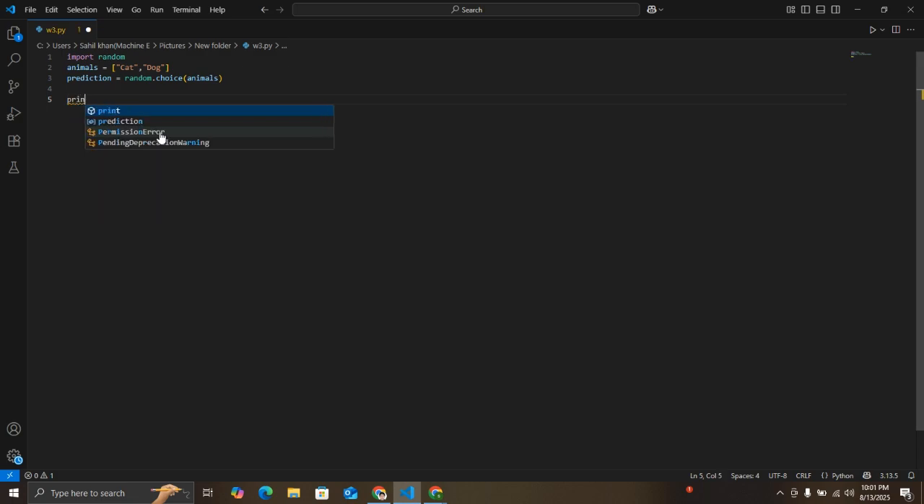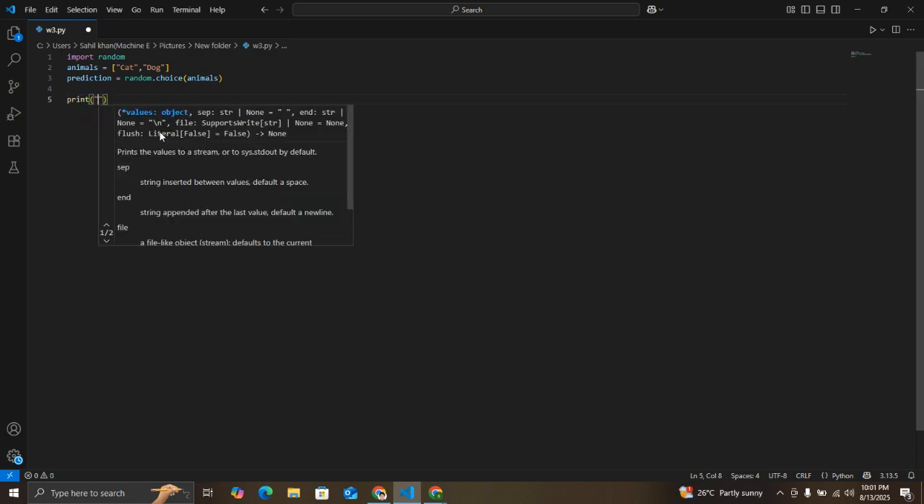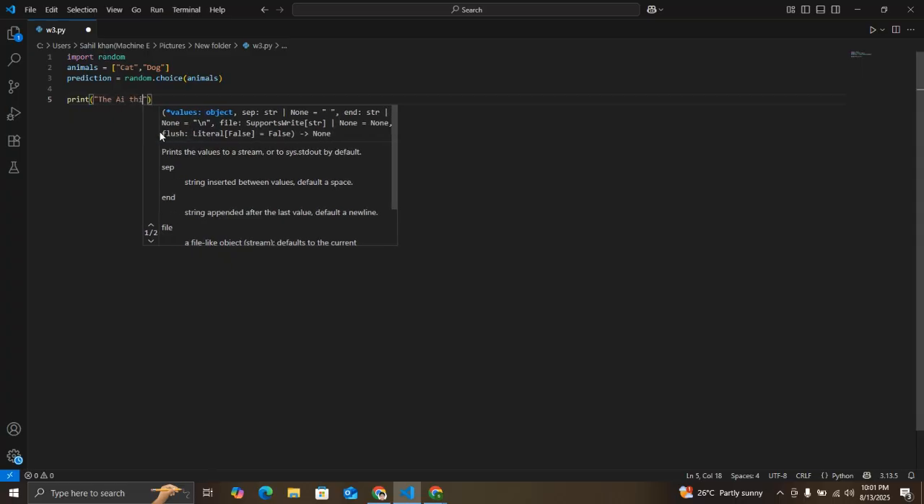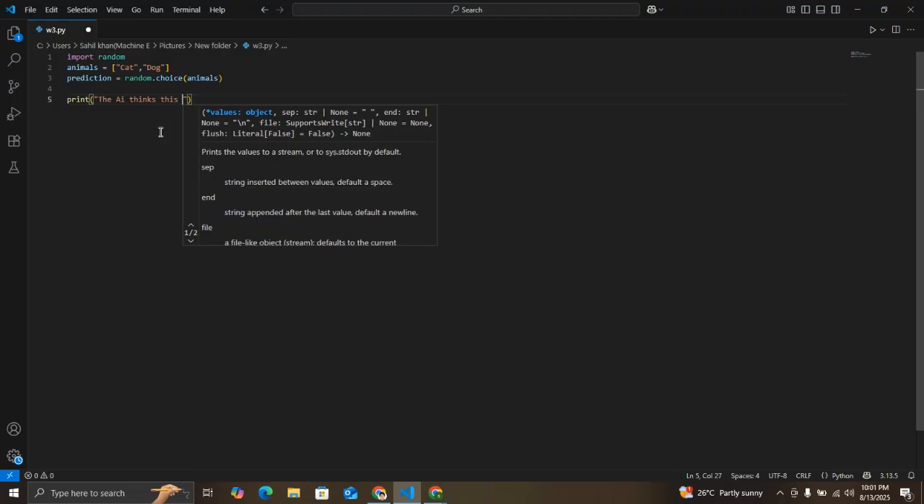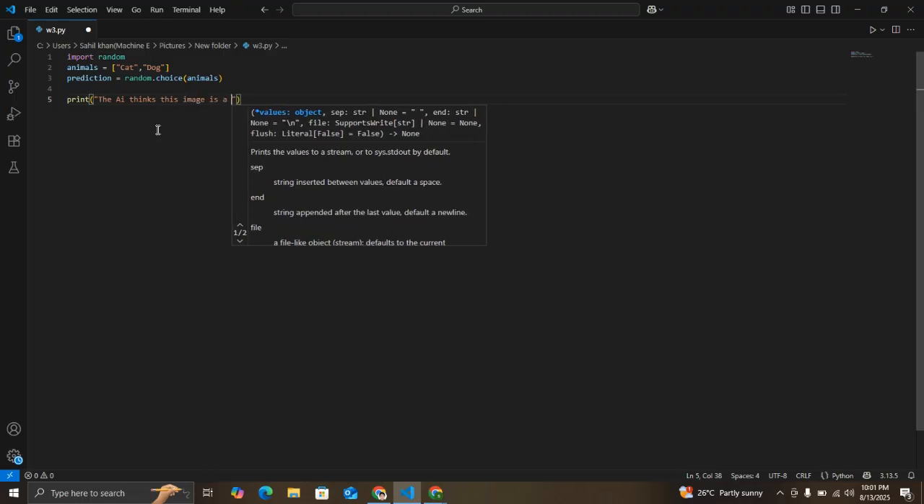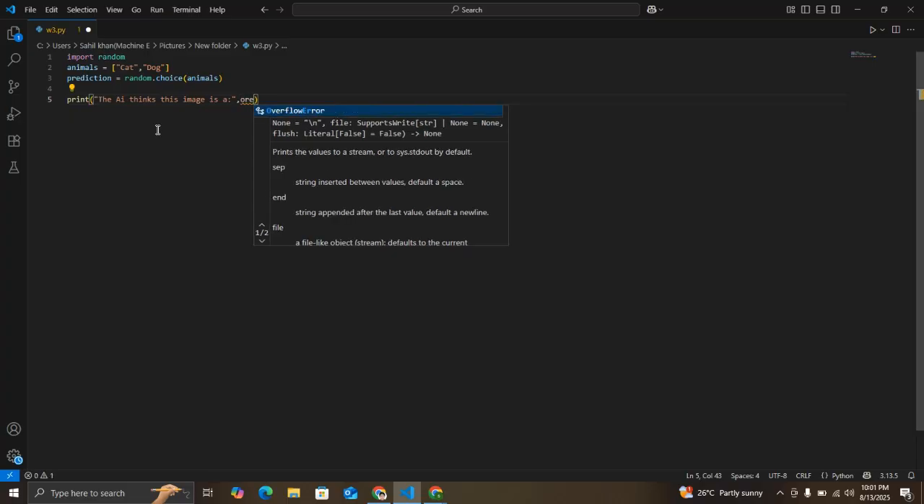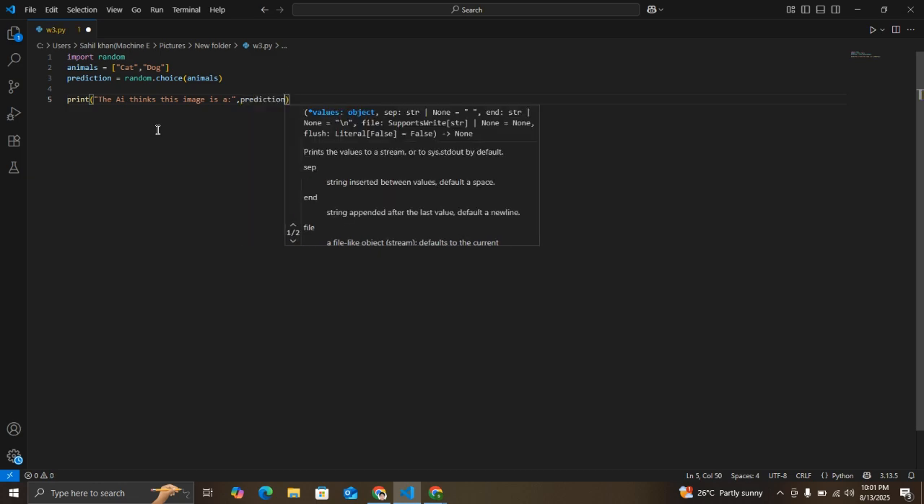Okay, so now we have to print the value. For example, the AI thinks this image is what? It will guess. Here we assign the prediction, so we are going to write a prediction here. Now we will run the code in the terminal below.